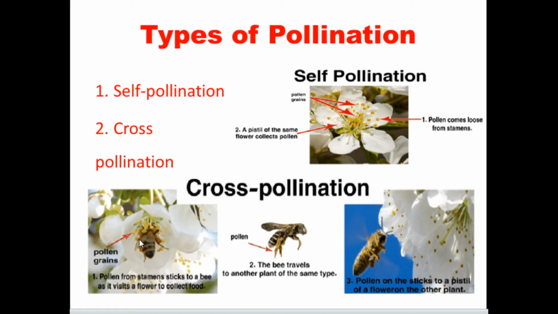Normally the honeybee wants to collect honey, which is why it reaches the flower. While collecting the food material, the pollen grain is attached to the insect. When it reaches another flower of the same species, the pollen grain reaches the stigma of that flower. This we call cross pollination.